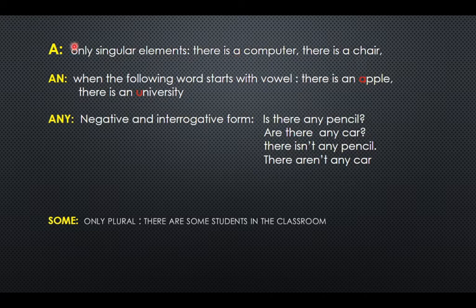Only in singular. And when the following word starts with a vowel, there is an apple or there is a university. Look at this. The next word starts with a vowel. There is an apple. This is vowel A. Or there is a university. This is vowel U. Okay? Pay attention because when the next word starts with a vowel, you must all the time put the n. Any is only used in negative and interrogative form. Please don't use it in affirmative form.